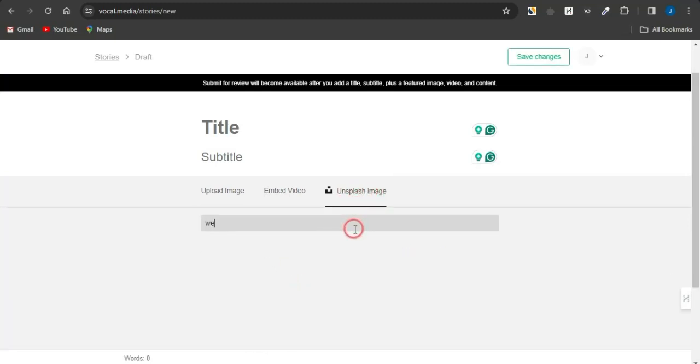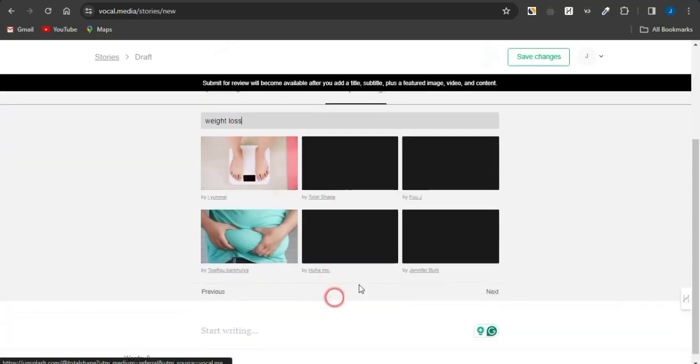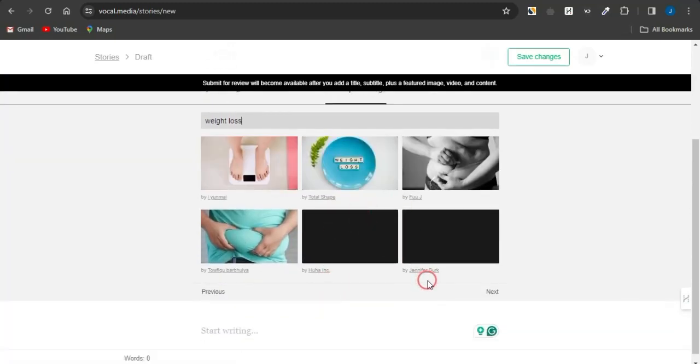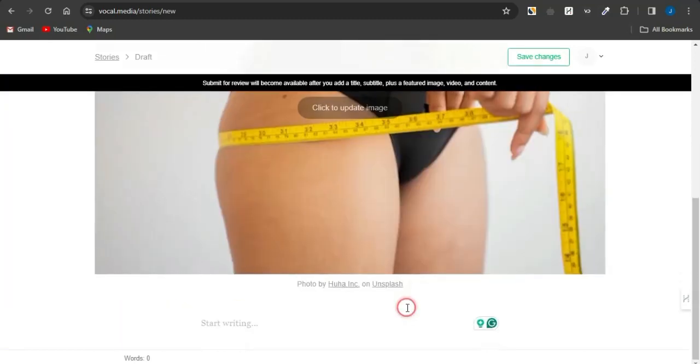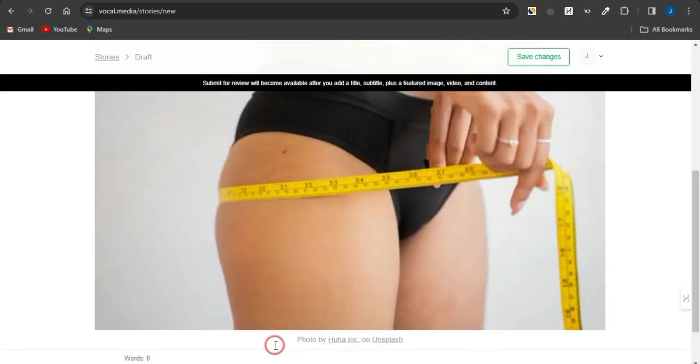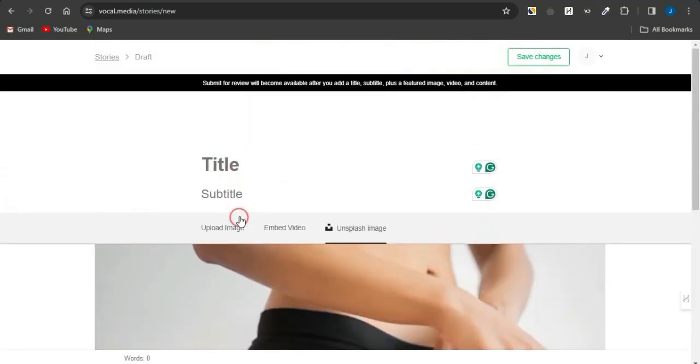Maybe if I'm actually focusing on weight loss, I can just simply type in weight loss, and if I do type in weight loss right now, click on enter, I'm going to see a lot of cool and amazing images, of which I can just simply select one right now. So when I select this, that has actually been added. I can write my article right here, also adding my title and subtitle, and once that is done, I could just simply save changes and submit that for